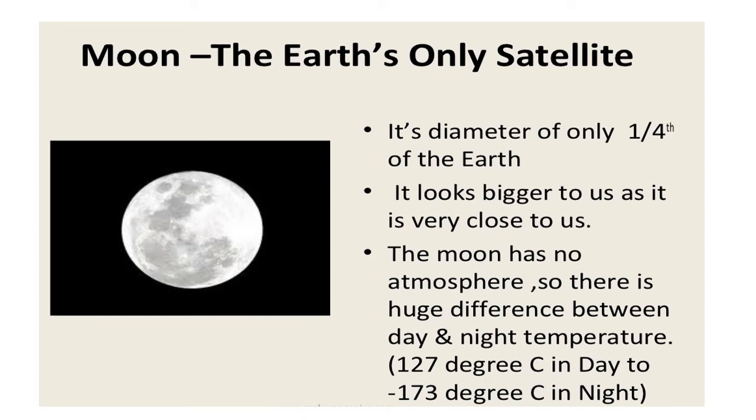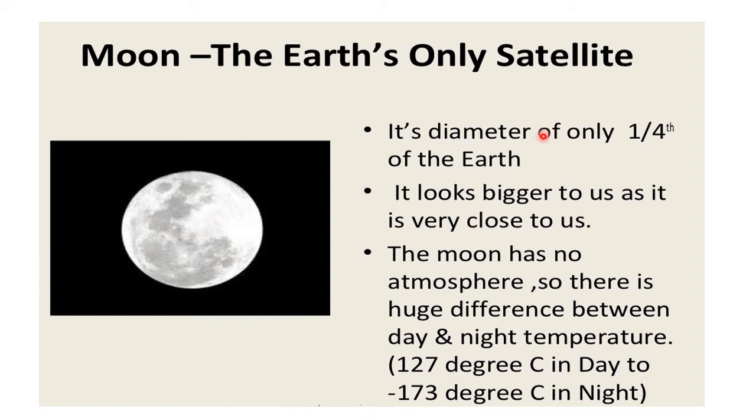Now this is your moon. We know this is the natural satellite for our planet. We have seen this many times in the sky. It appears to us to be very large compared to the sun. But why does it look bigger to us? Because it is very close to us when we compare it with the sun.